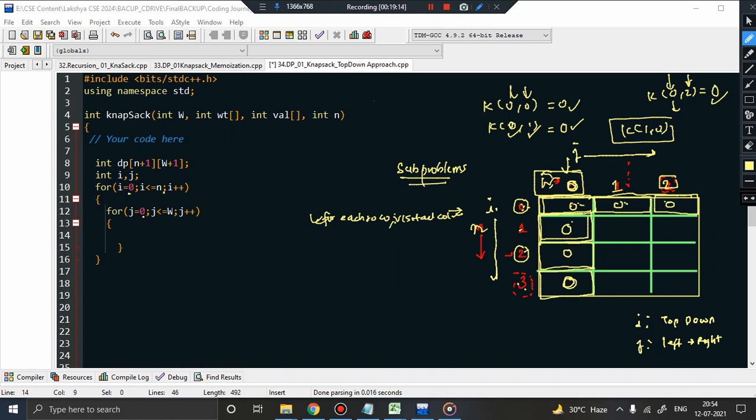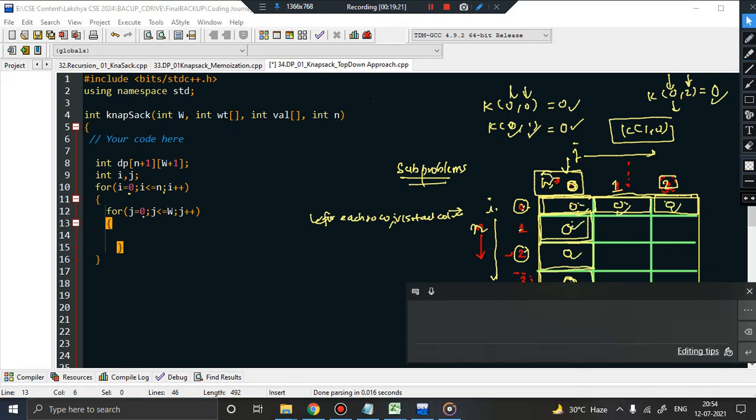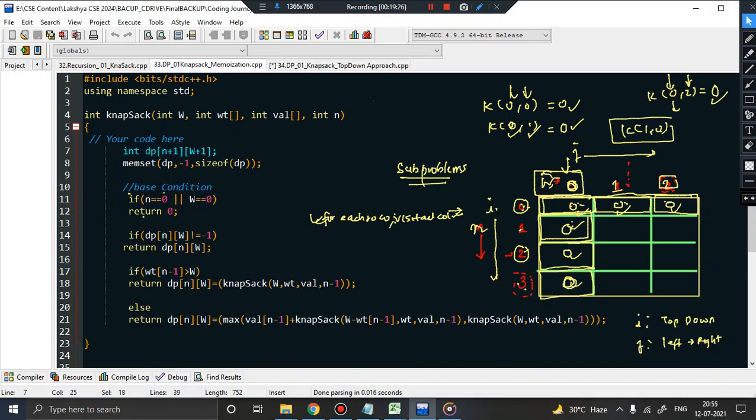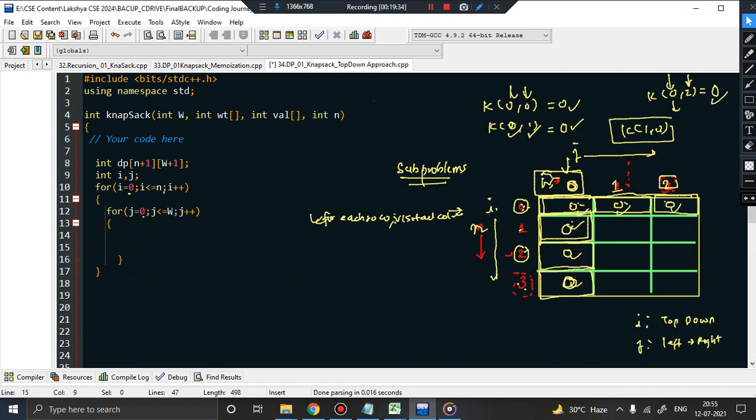What next? Since I know that I need to fill up these base conditions, how will you fill them? Exactly the same thing. Visit the previous code of memoization. The base condition was: if n equal to 0 or w equal to 0, return 0. So you can see I just use the base condition. Now instead of returning, because we are not doing any recursion, what should we do? We are just filling the table. Now how do we fill the table? Since our table name is dp, I'll write dp.